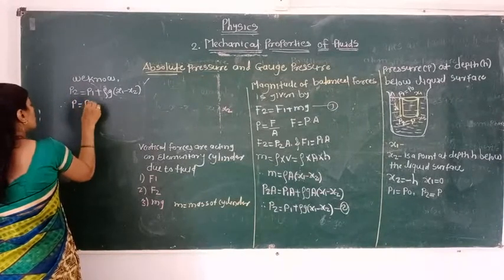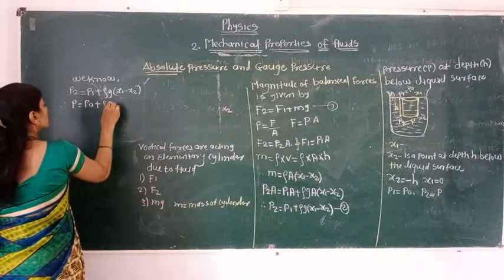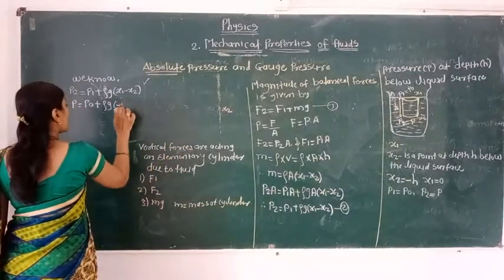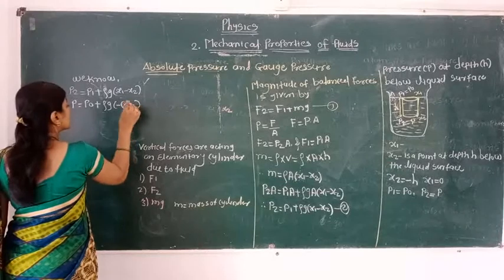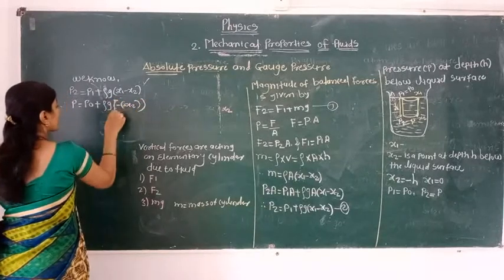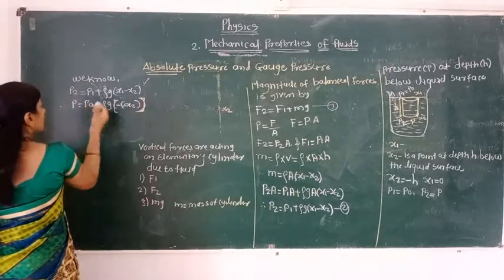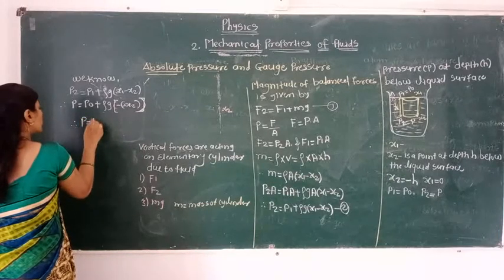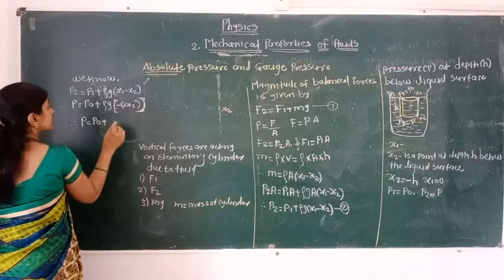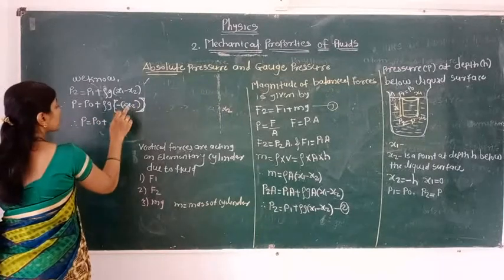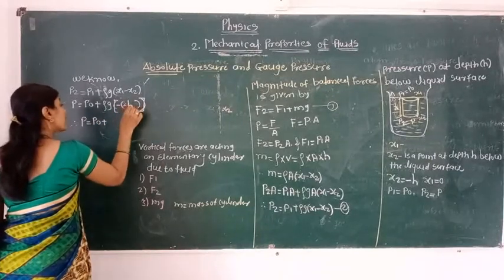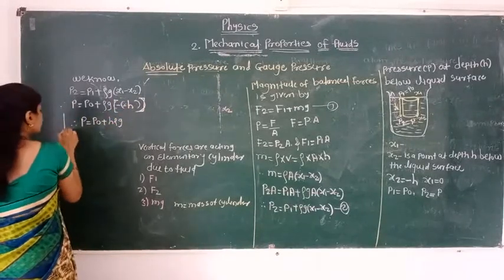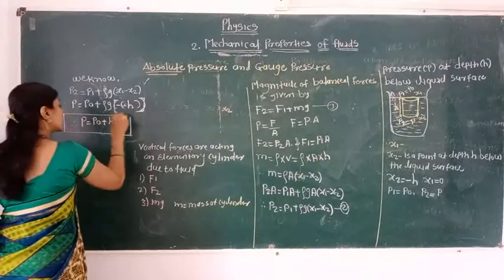P is equal to P naught plus rho G in bracket x1 is 0, minus sign is there, and x2 also having a minus sign. So minus minus will become plus. P is equal to P naught plus, x2 is nothing but minus h, it will be h rho G. So this is the expression for the total pressure.